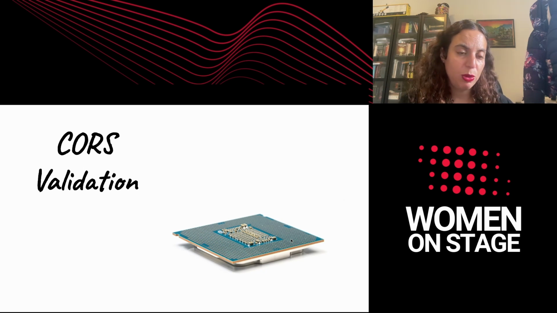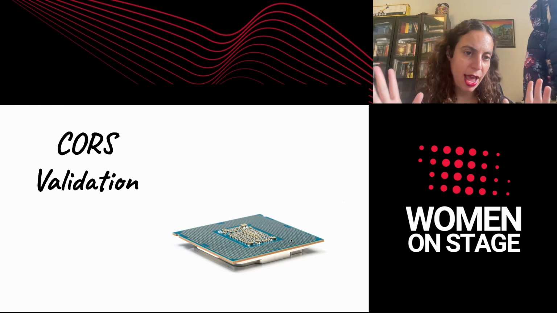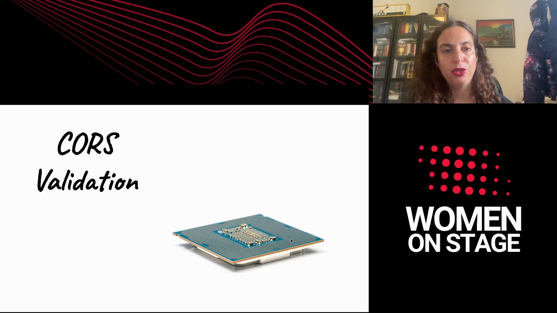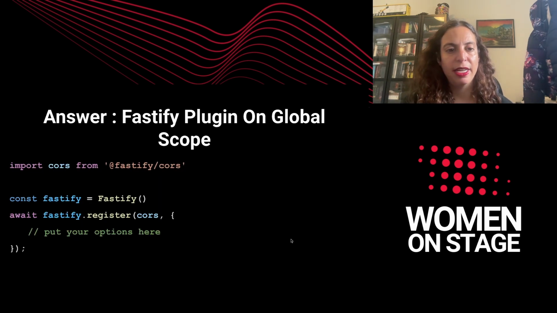Another thing that we would like to think about is CORS. If anyone doesn't know what is a CORS validation? So usually when I have a server, I would like to limit the access to this server only to specific domains, for example. I don't want all domains to access my server. So in order to do that, we have the CORS validation, and how would that be implemented in Fastify?